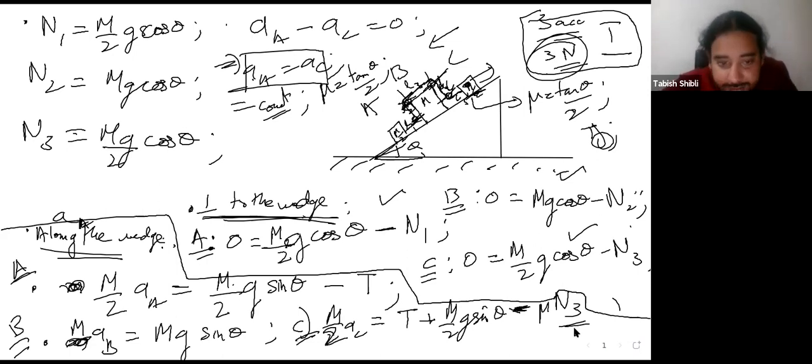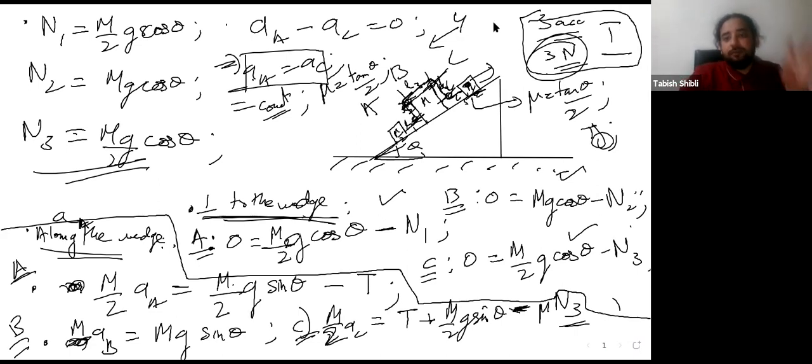So this N3 that is there here, you can just take this value of N3 and put it here. So now you have 4 variables. There were 7, you removed 3, you have 4 remaining variables. And how many equations are remaining? 1 equation this and 3 along the wedge. So you have 4 equations, 4 variables still. So let's progress now. Let's see what happens.